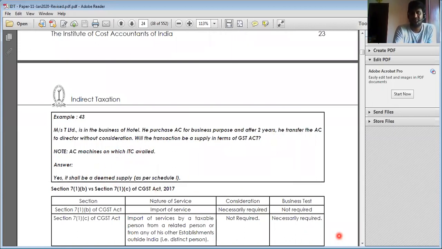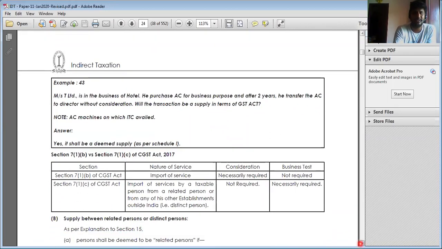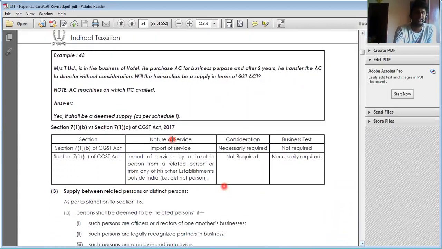Right, now we're going to analyze section 7.1b and 7.1c. See here, 7.1b, import of services: consideration is important, business is not important. 7.1c, import of services by a taxable person from a related person or any other establishment: here consideration is not required. Here business is stressed; here a business scenario is required.